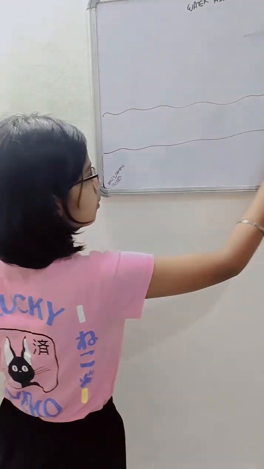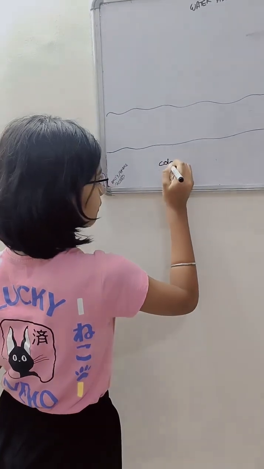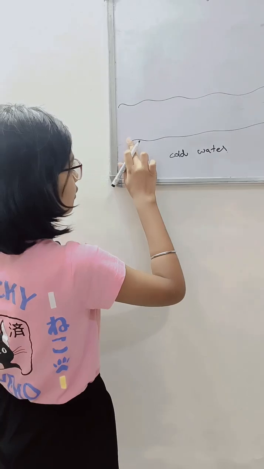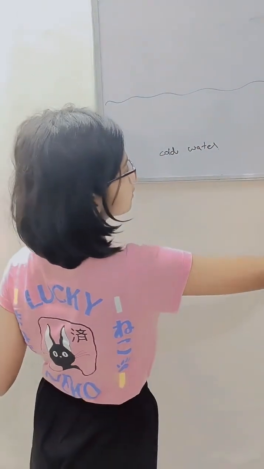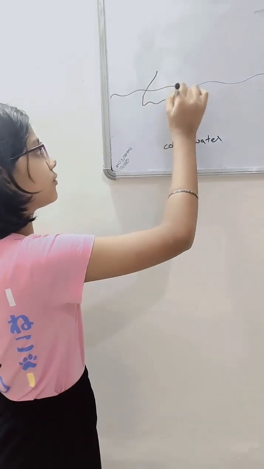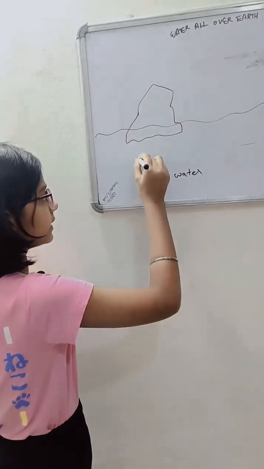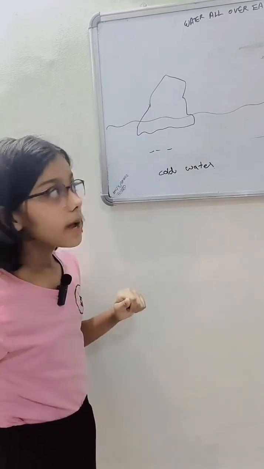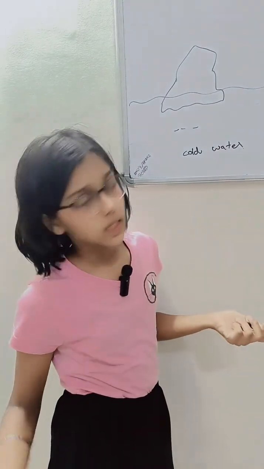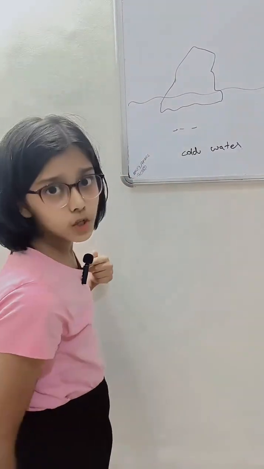Now, assume this as your water level of the sea. Over here, the cold water has sunk down. But when it is starting, the cold water is everywhere, so there is no line. Now, when a glacier forms, it is frozen from this ocean water only. But we all know that the ocean water is salty, so this glacier should also be salty.